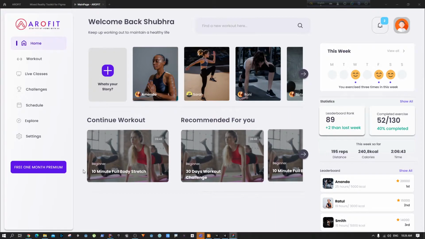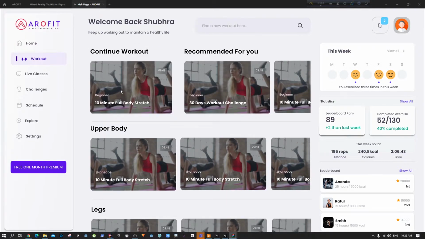The next section here, we can see that we have continue workout and recommended for you. These are a few sections that we borrowed from the workout section. So the user can also see what workouts they have been doing, and they can continue from there from their home screen. They can also do that from the workout section.